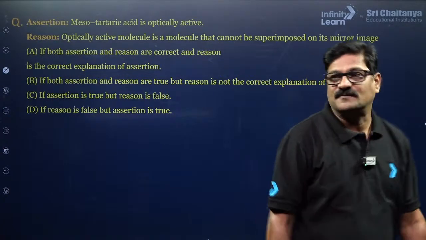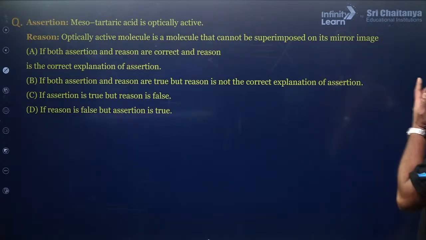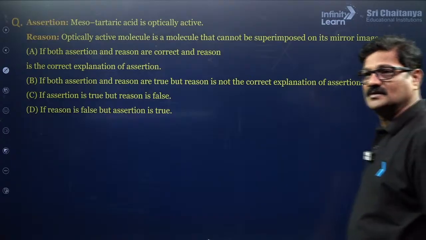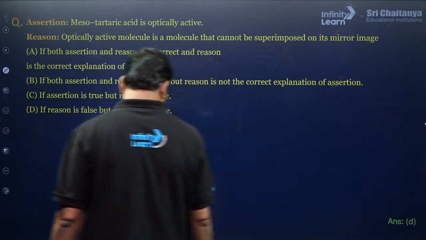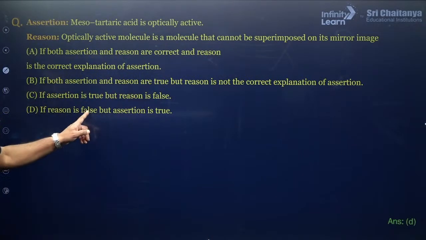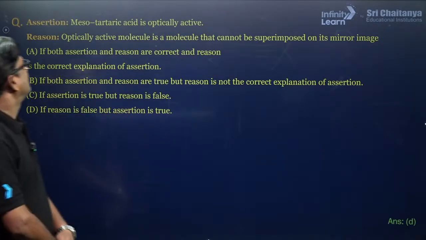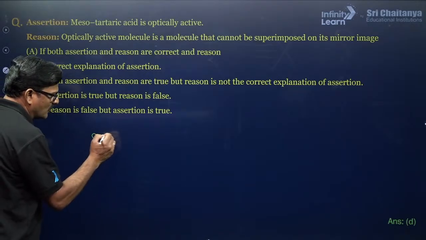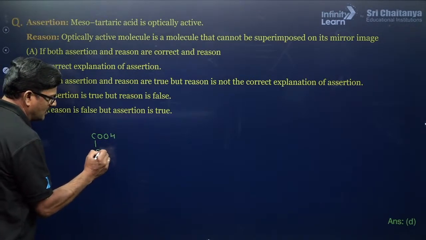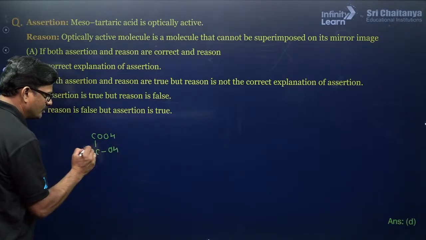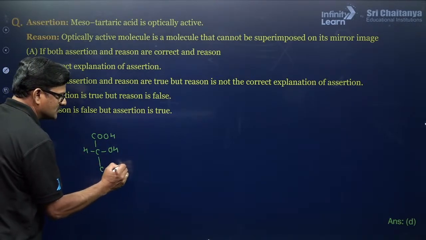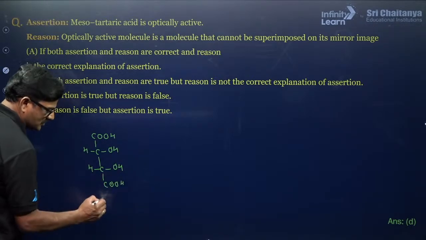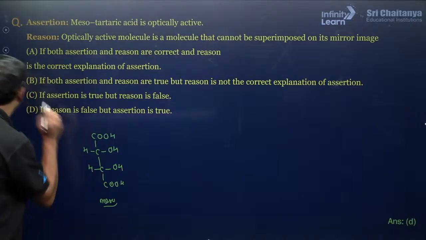Really? Yes, of course. An optically active molecule is a molecule that cannot be superimposed on its mirror image. Of course. Let's talk about it. The assertion is true, but the reason is false. So, mesotartaric acid is optically active? Let us say COOH and OH, and COH and COOH. So this is your mesotartaric acid.